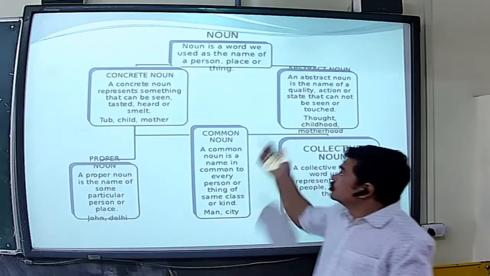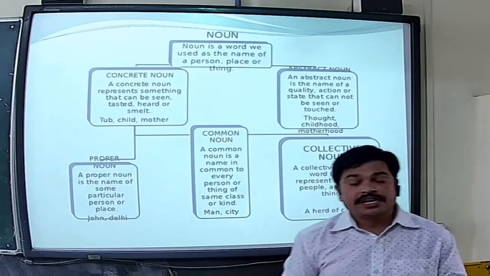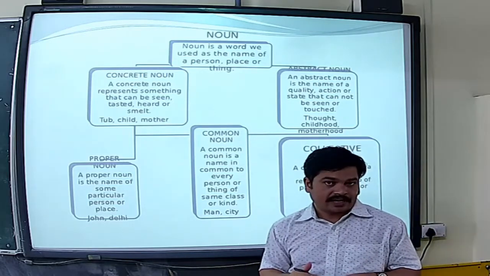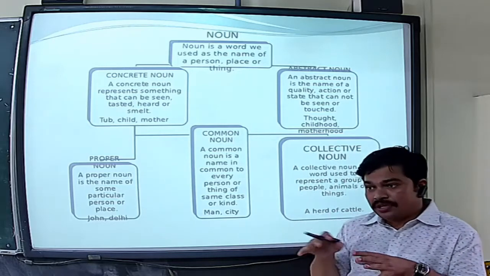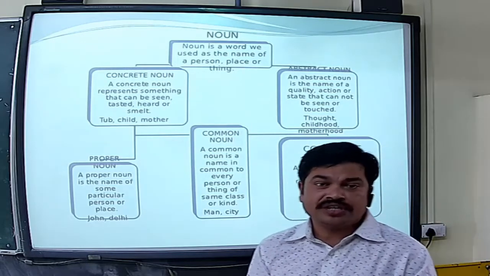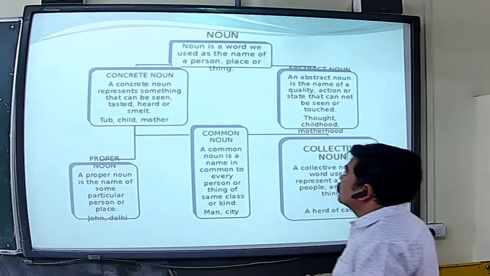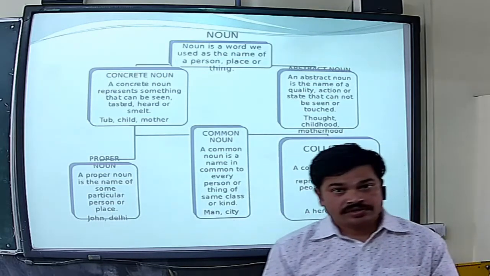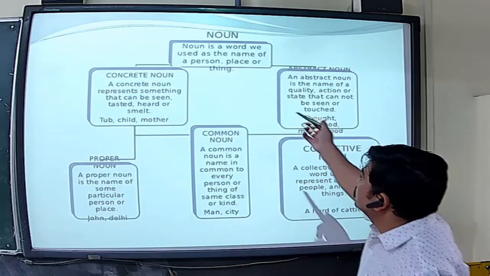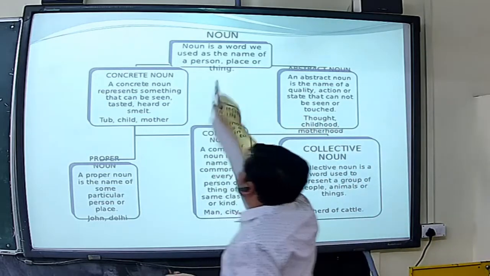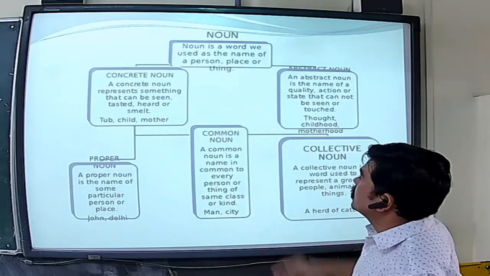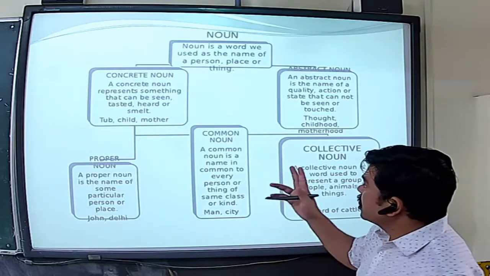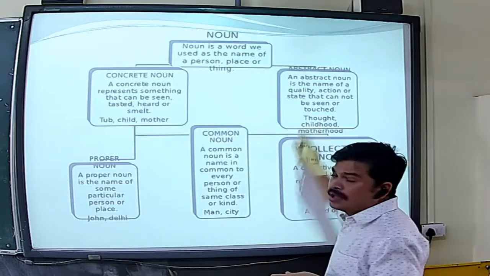Okay, you have learned a different definition in class 3. See, both the definitions are correct, but the meaning should be correct. Or in class 2 also, we have learned all the naming words are nouns, right? And the noun is divided into two parts. The main division of the noun is two: concrete noun and abstract noun.